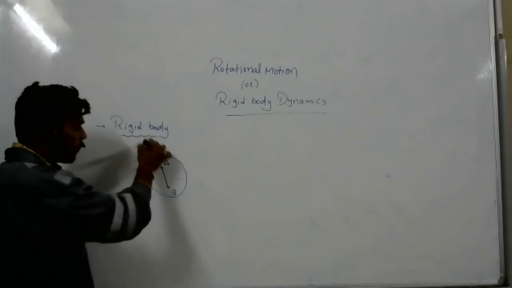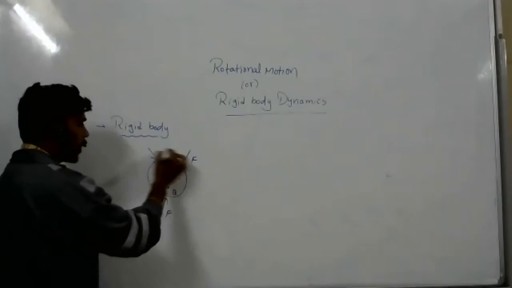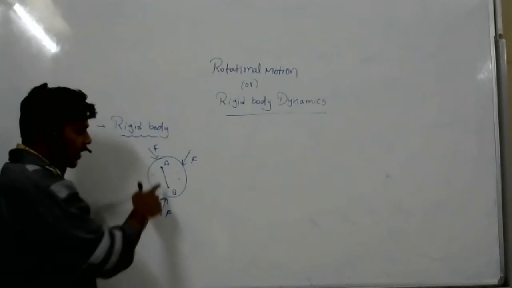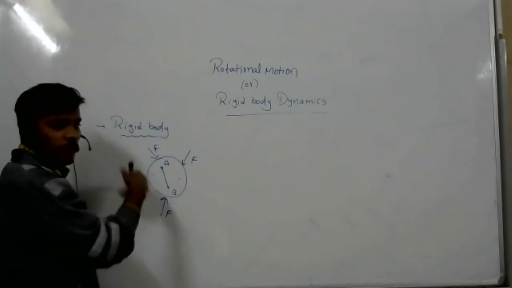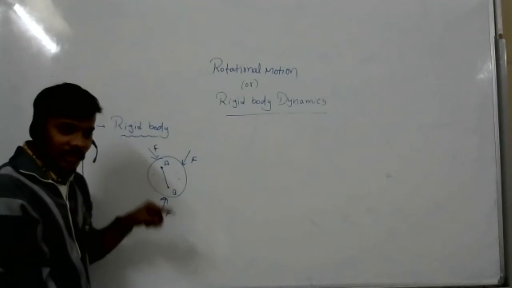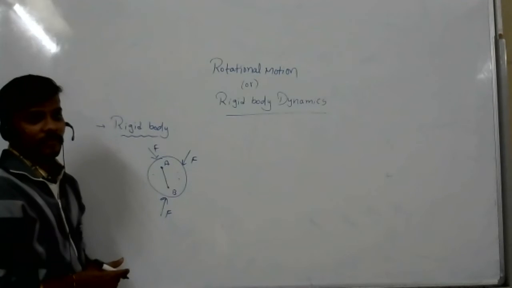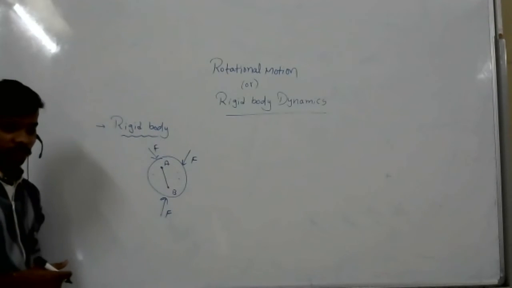Now, how much ever force I apply on this, if the distance between the two internal particles is not changing, then that body I will say is a rigid body. Clear, Ananya?